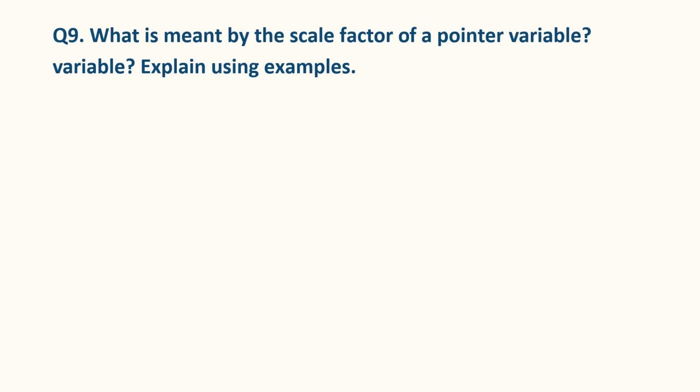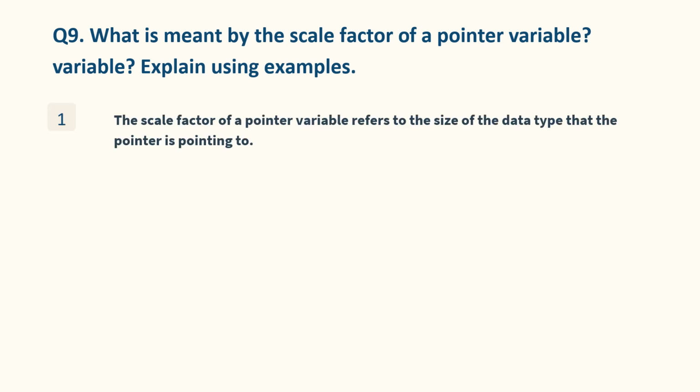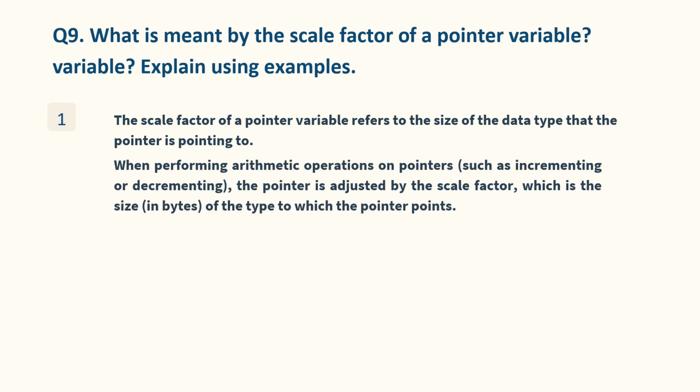Question number 9. What is meant by the scale factor of a pointer variable? Explain using examples. The scale factor of a pointer variable refers to the size of the data type that the pointer is pointing to. When performing arithmetic operations on pointers, such as incrementing or decrementing, the pointer is adjusted by the scale factor, which is the size, in bytes, of the type to which the pointer points.